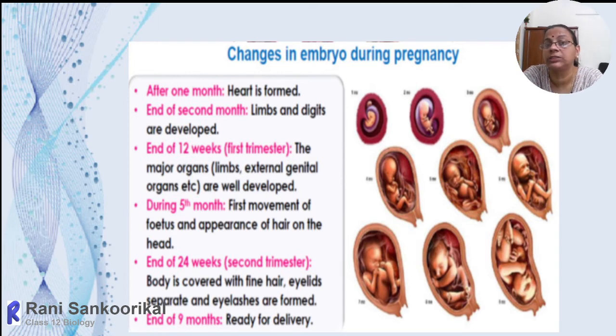Even after that, sometimes due to some abnormal conditions, there can be chances of delivery after 6 months also. That is preterm pregnancy, preterm childbirth or delivery. But from the end of the 6th month onwards, the child can be protected very well if kept in an incubator and prenatal care is given, which means the child can survive after the 6th month.